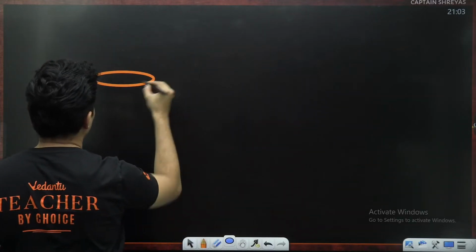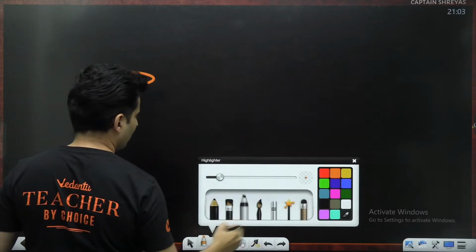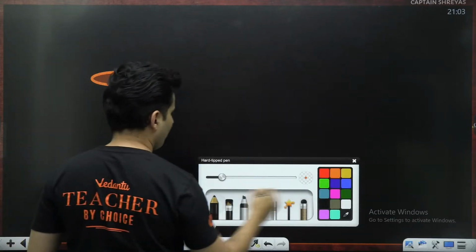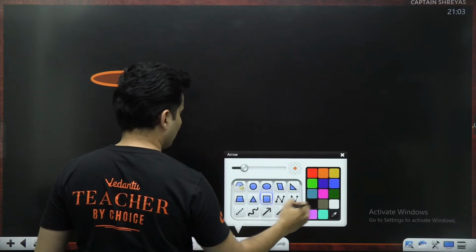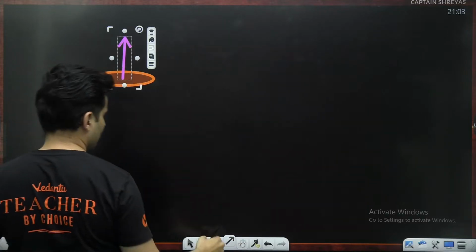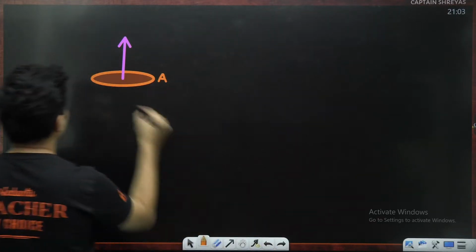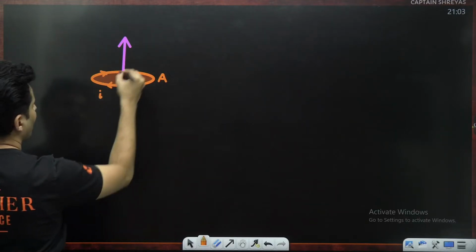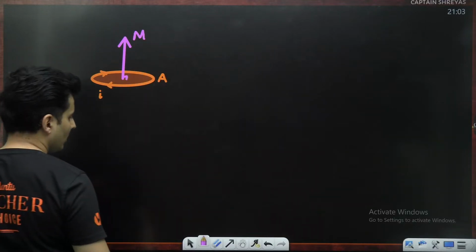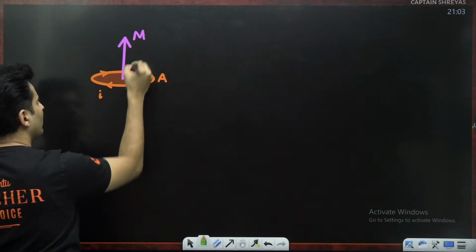If I have a coil like this, this is the area enclosed. There will be a magnetic moment like this. There is area, there is some current. The magnetic moment will be here. This is always going to be perpendicular to the area. Remember, there will be a north side and a south side. It will always go from south to north.